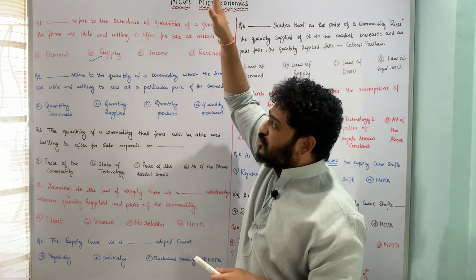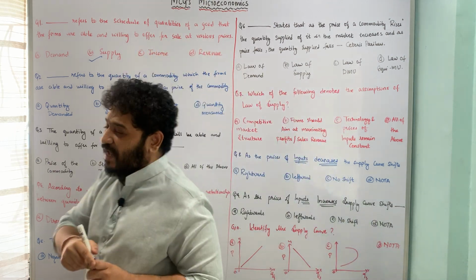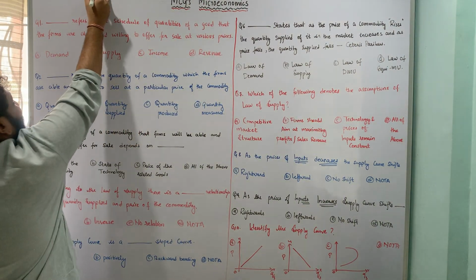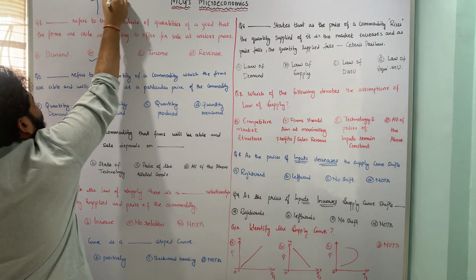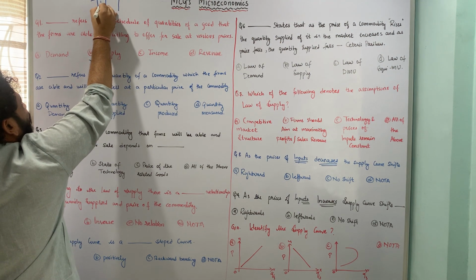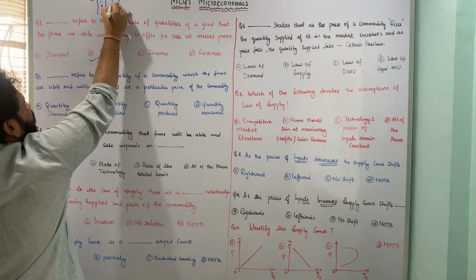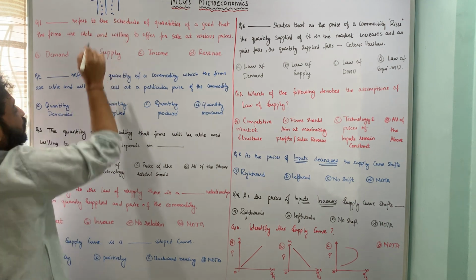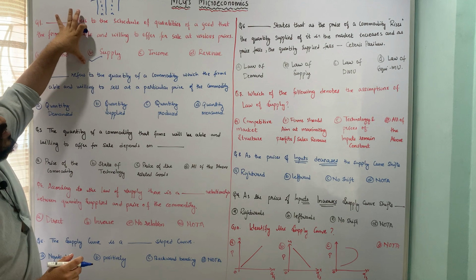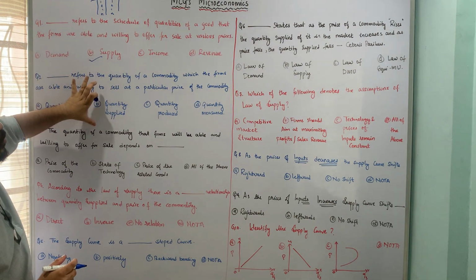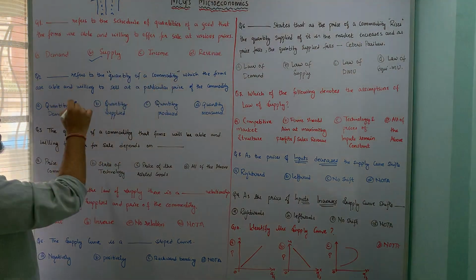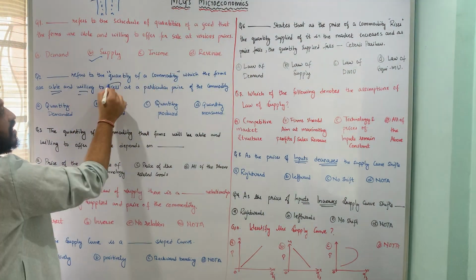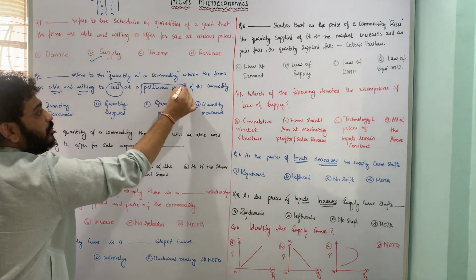Here it was a generalized sense. Here what was happening in this case is that quantity supplied was in one column and the price was in one column, and you had 1, 2, 3 up till n, and price also 1, 2, 3 up till n. So here it was supply per se. In this case what I am talking about is quantity of a commodity which the firms are able and willing to sell at a particular price.